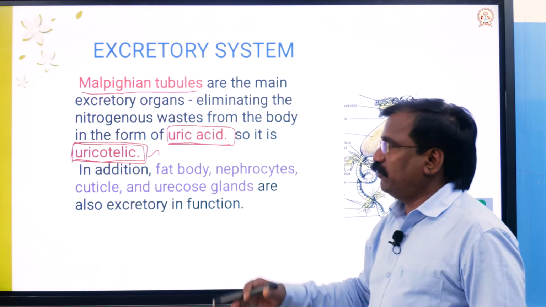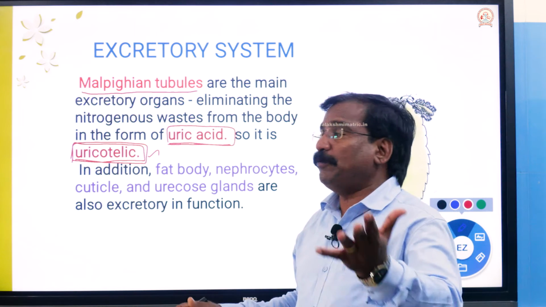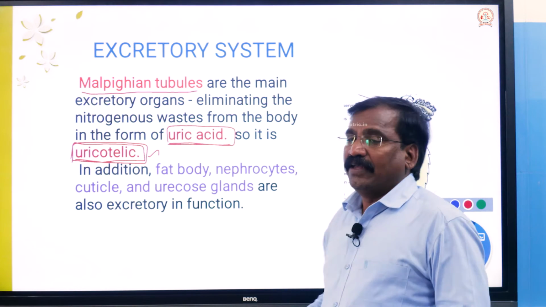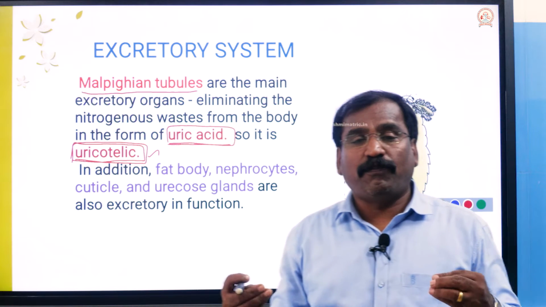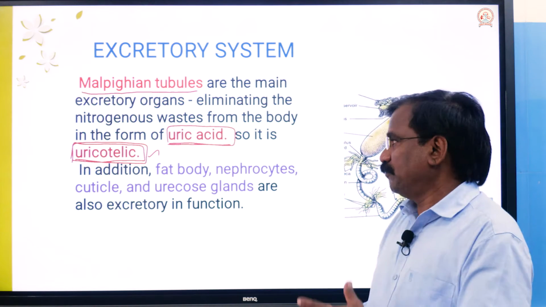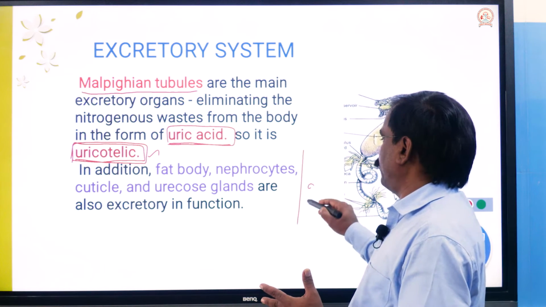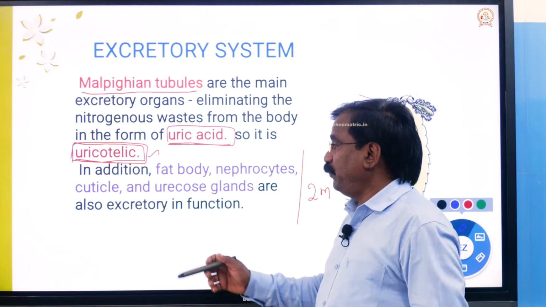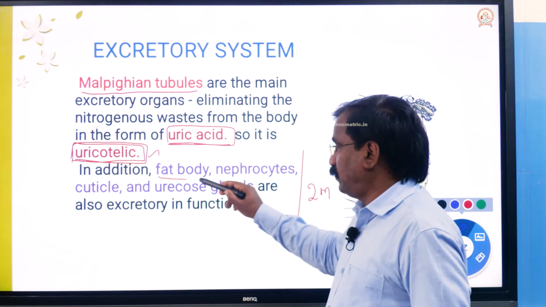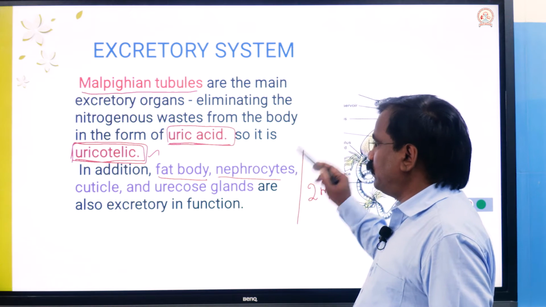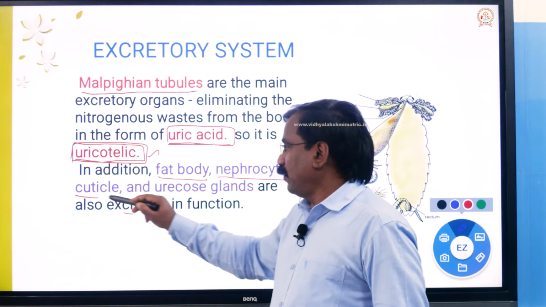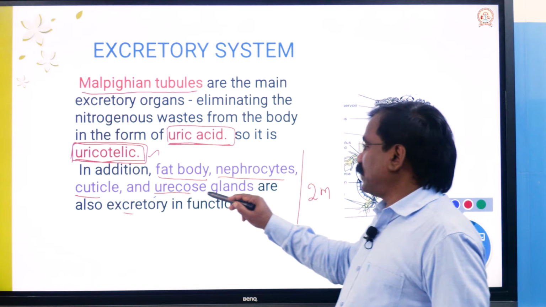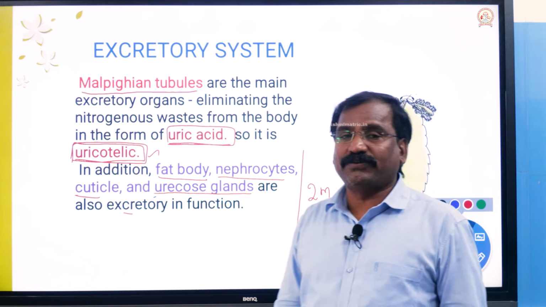Okay, that is the Malpighian tubules, the major organ. Apart from the Malpighian tubules, other structures also perform excretory functions; this may be asked separately as a 2 marks question. They are the fat bodies, nephrocytes, cuticle, and uricose glands.